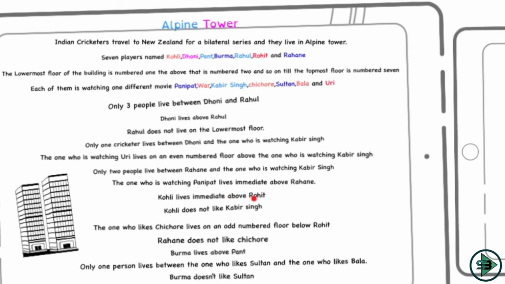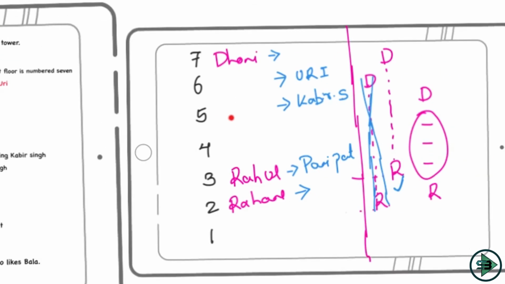Kohli lives immediately above Rohit. Okay, so where can I have Kohli and Rohit? Kohli could be here at 5 and Rohit could be here possibly, or Kohli could be here at 6 and Rohit could be here. So I'm still confused. Kohli, Rohit 6-5 or Kohli, Rohit 5-4.